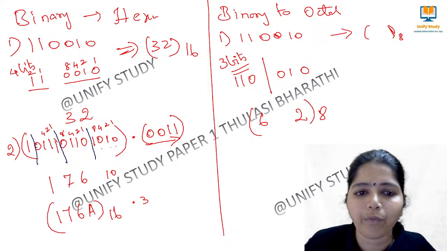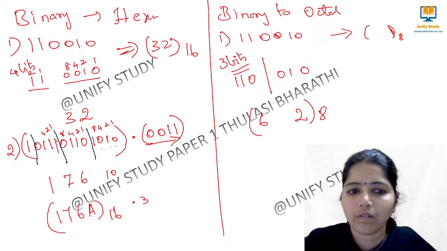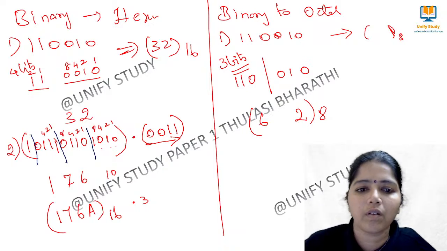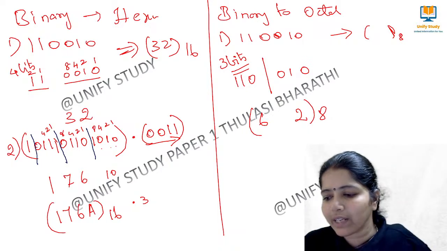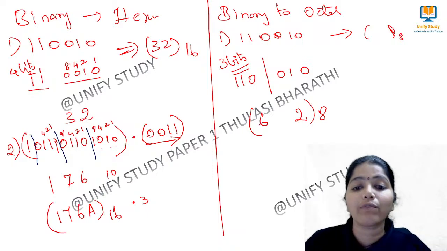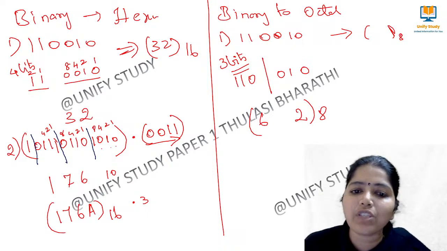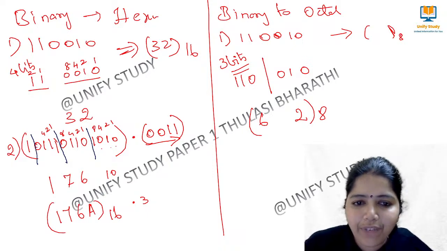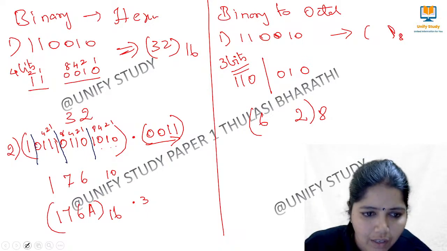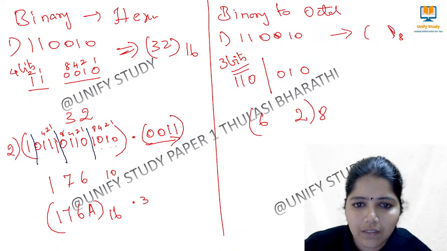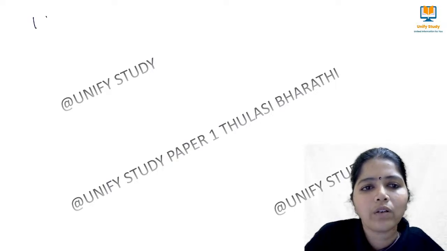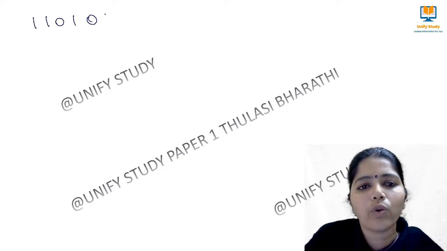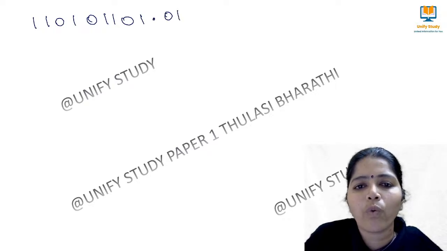Shall we have one more thing? Yes, I'll give you another one. If I have another number, I'll use another ink. Do this one: 1, 1, 0, 1, 0, 1, 1, 0, 1 point 0, 1.